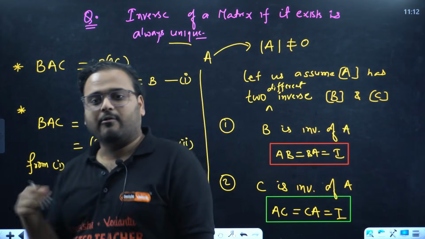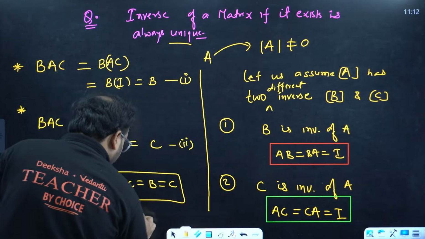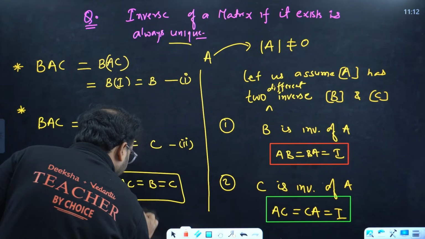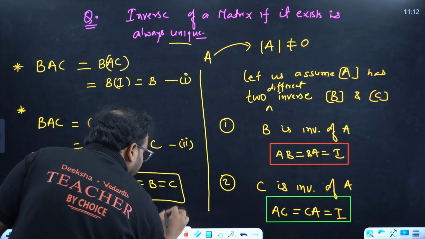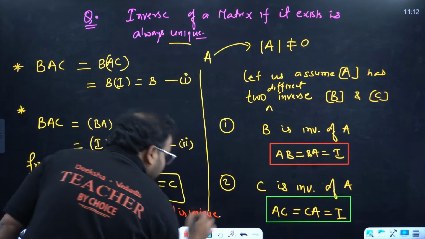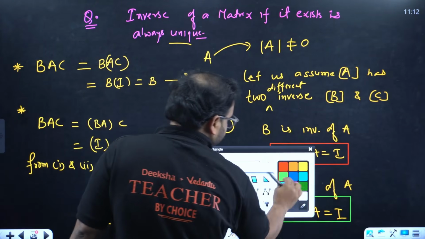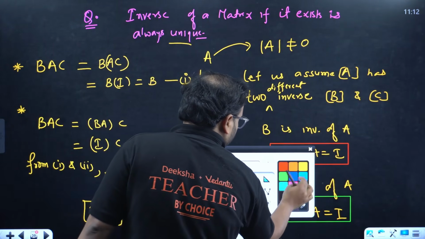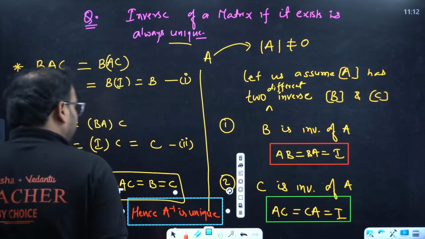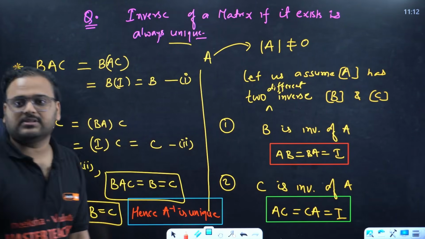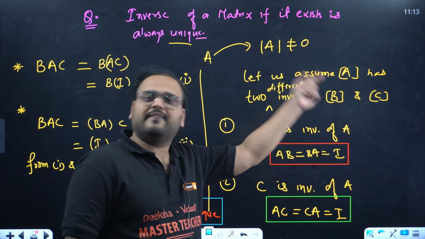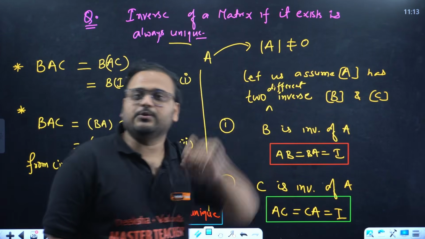What happens in this case? Hence, A inverse is unique. I hope this is clear. Since B and C are the same, they will not have different values, they will have the same value. So A inverse is unique in nature.